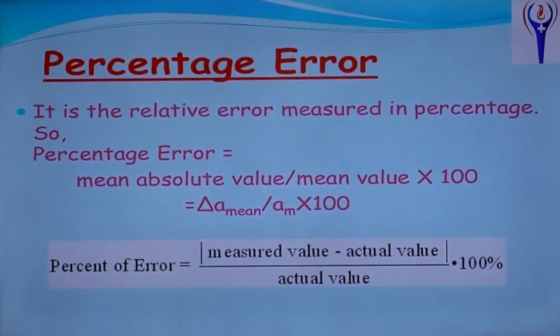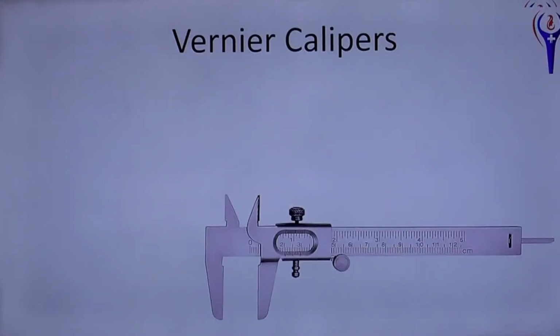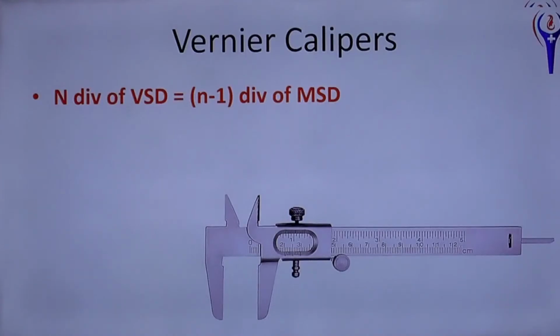Percentage error is equal to measured value minus actual value, divided by actual value, into 100. That is the percentage error. Measuring instruments at our level: vernier caliper, screw gauge and spectrometer. This is a vernier caliper, and how do we determine the least count?